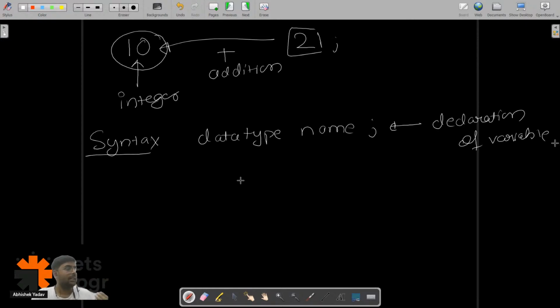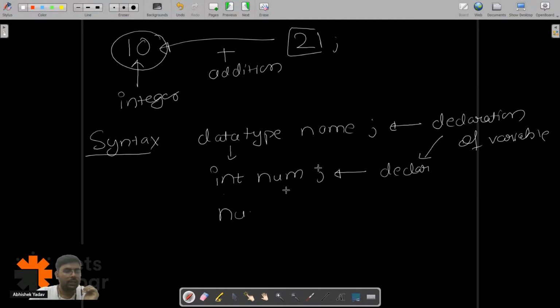I have to create a container that can hold integer kind of data. So the data type will be int, and the name of the variable can be anything. Let's assume it is num. So int num is the declaration of a variable. After that, I will store the data 10 inside num, that is num is equal to 10.